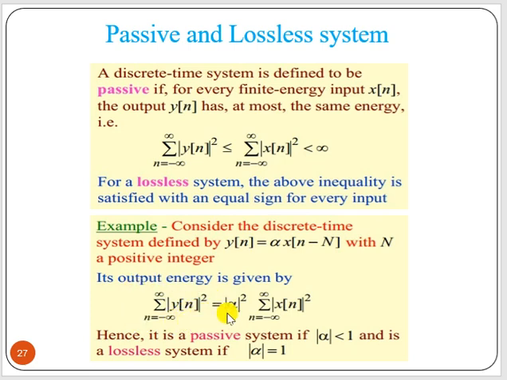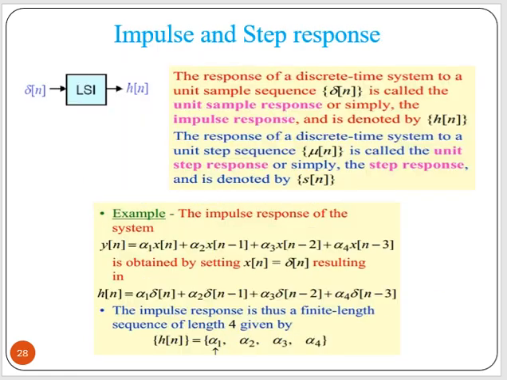Its output energy is given as alpha squared times x[n] whole squared, which is the value x[n] minus n. Also you can write. Now here, what happened? For lossless, if the magnitude of alpha is less than 1, then it is a passive system. If it is equal to 1, then it is a lossless system. Okay.